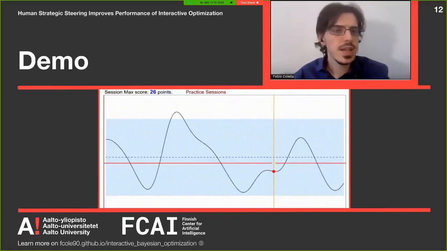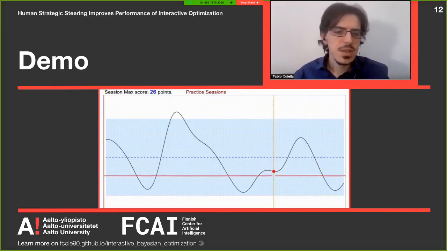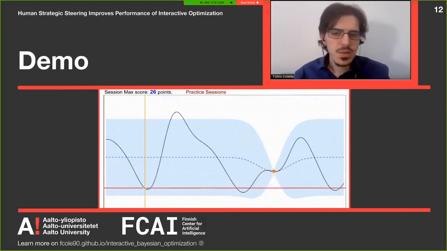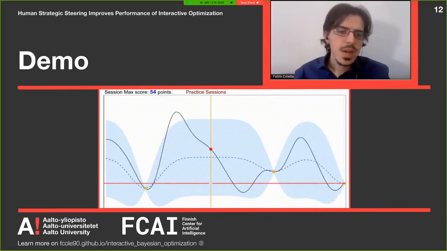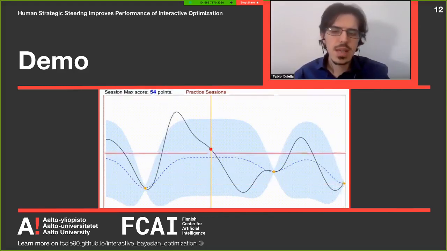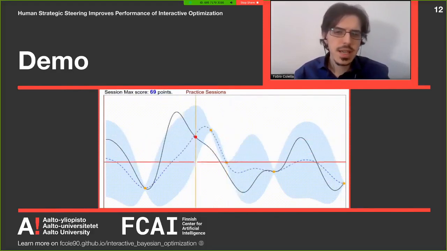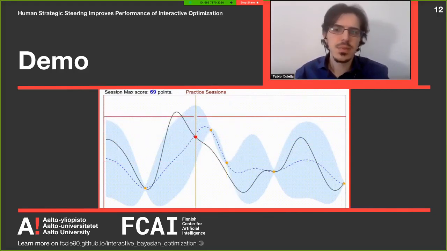You can see here a demo of the application. The user moved the cursor, the red line, to provide their feedback. And in the beginning, they are truthful. They provide the correct value of the function. But then they learn that maybe providing untruthful feedback may be beneficial, and they start steering, and so you can see how in few iterations they reach the maximum of the function.